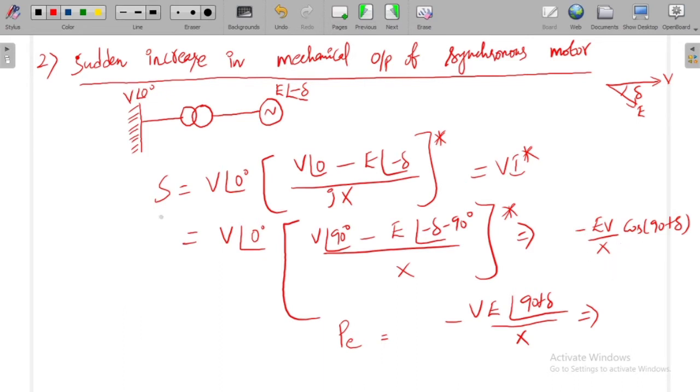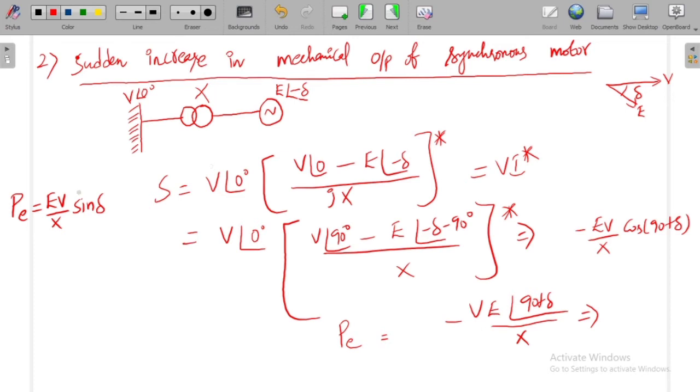So for the motor also, the electric power supplied is given by EV by X into sin delta. You can obtain this expression from the equation VI conjugate. I can be given by this voltage minus this voltage by the equivalent reactance in between these two. If you have transmission lines, you must add those reactances also in order to get the equivalent reactance.